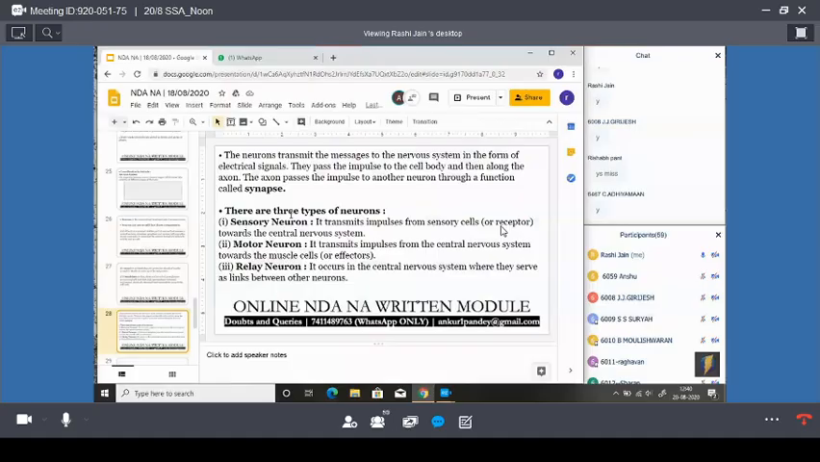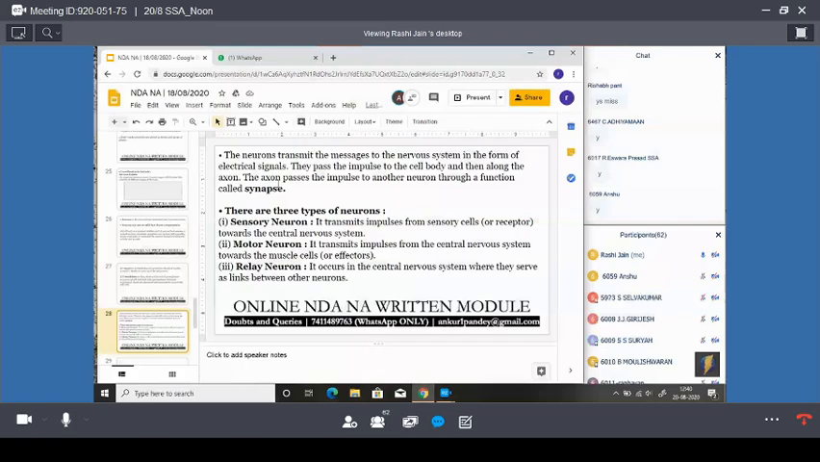Okay. Next, there are three types of neurons. Let's see the three types. First is the sensory neuron, second is the motor neuron, and third is the relay neuron. Let's see the functions of these neurons. The first is the sensory neuron. It transmits impulses from sensory cells or receptors towards the CNS, the central nervous system.